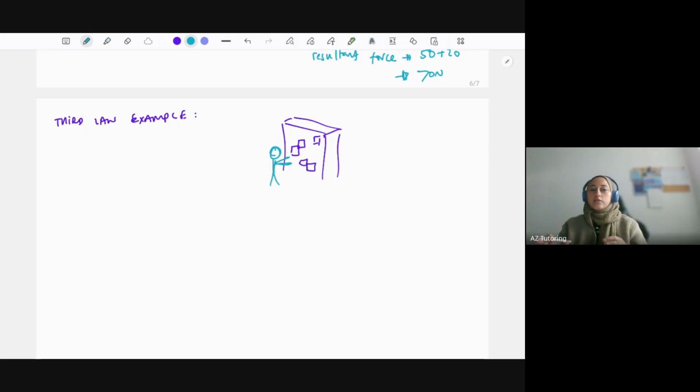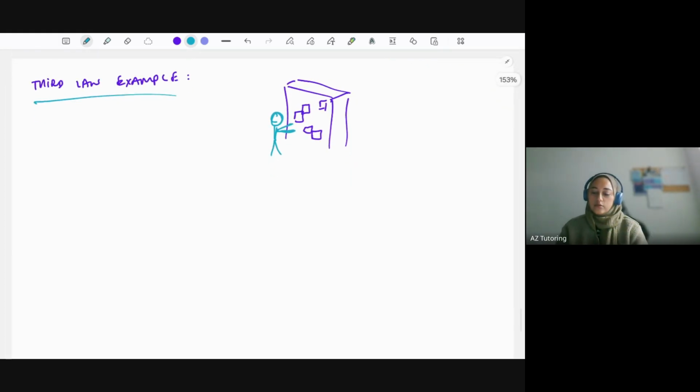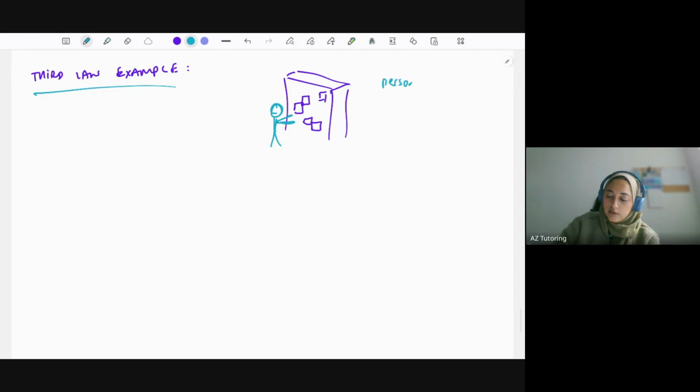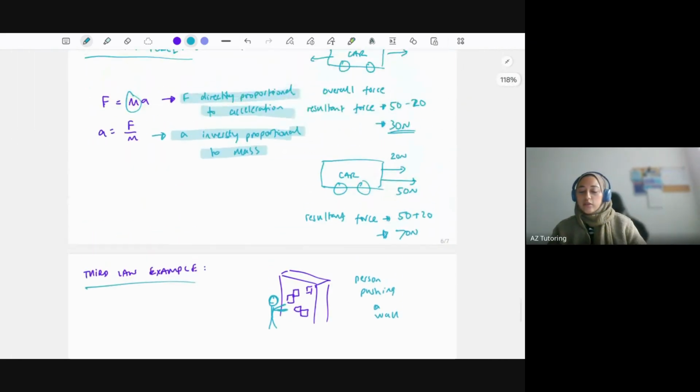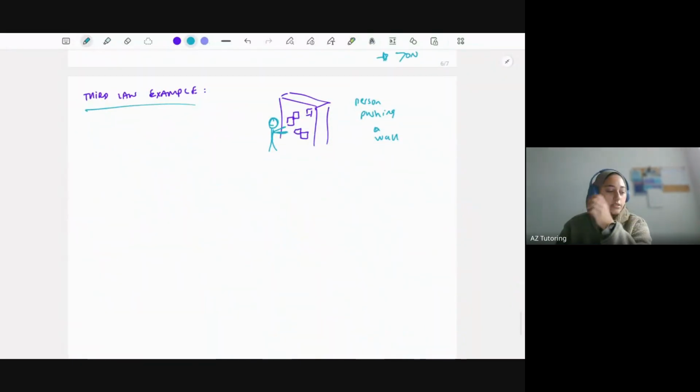Now the wall's not going to fall down. They're just pushing the wall, but that wall is giving an equal and opposite reaction force back to the person as well. So that's the reason why nothing is happening. The wall is staying upright and the person's not moving either. So this is an example of the third law. So I'll just write a person pushing a wall in case you can't understand what the image is showing. Okay, so they're the three laws of motion that Newton came up with for classical physics.